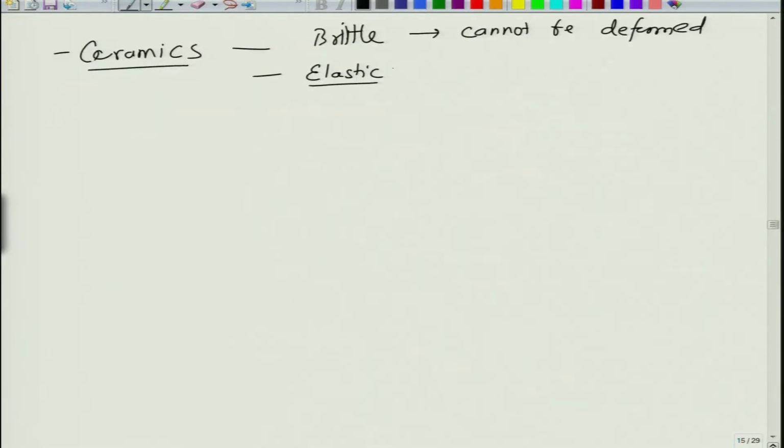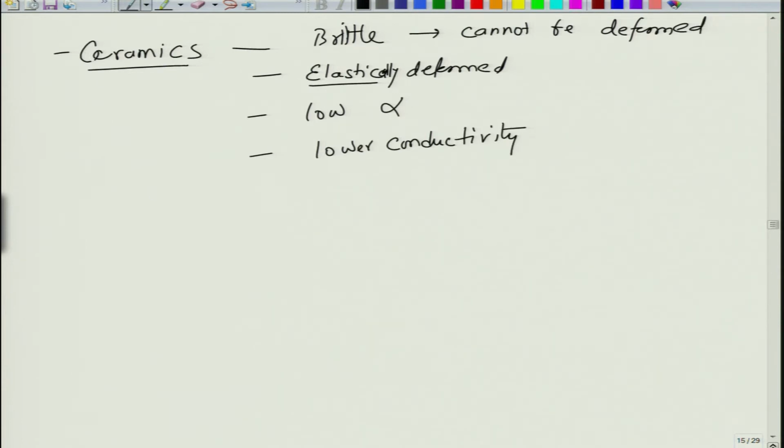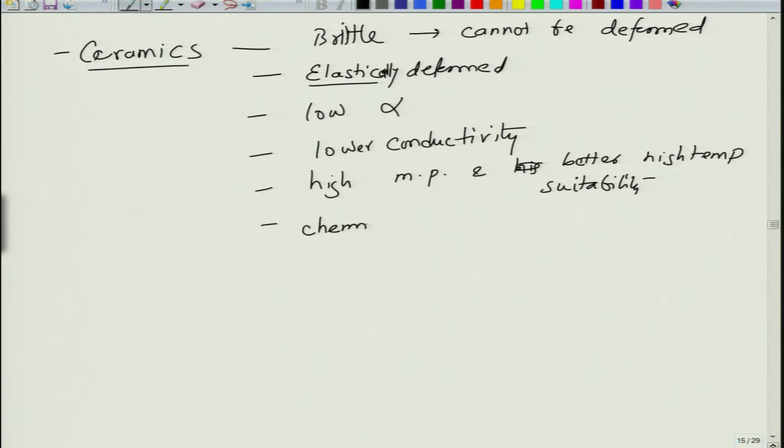But ceramics are generally only elastically deformed, they do not undergo plastic deformation. They generally have low coefficient of thermal expansion, they have low thermal and electrical conductivity in general than metals, and they have high melting point by and large. As a result, they have better high temperature suitability, and generally they are also chemically inert. Metals on the other hand are not.